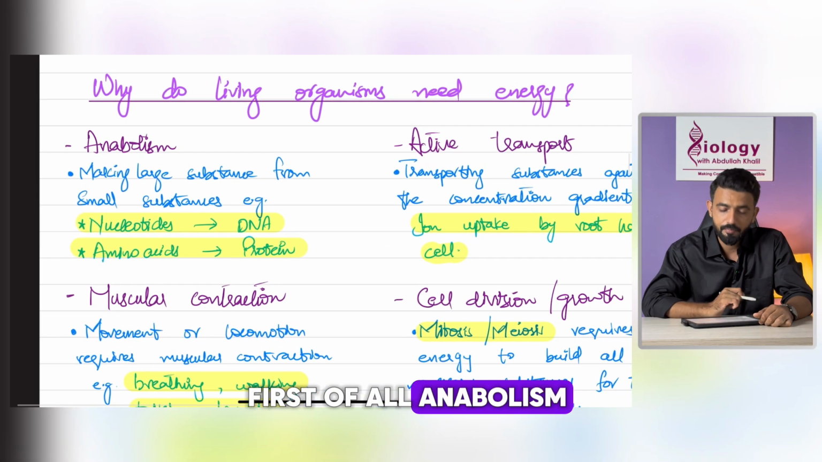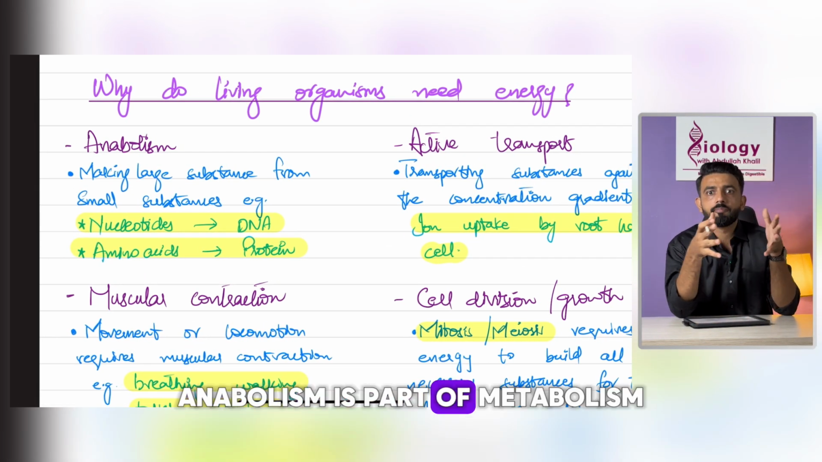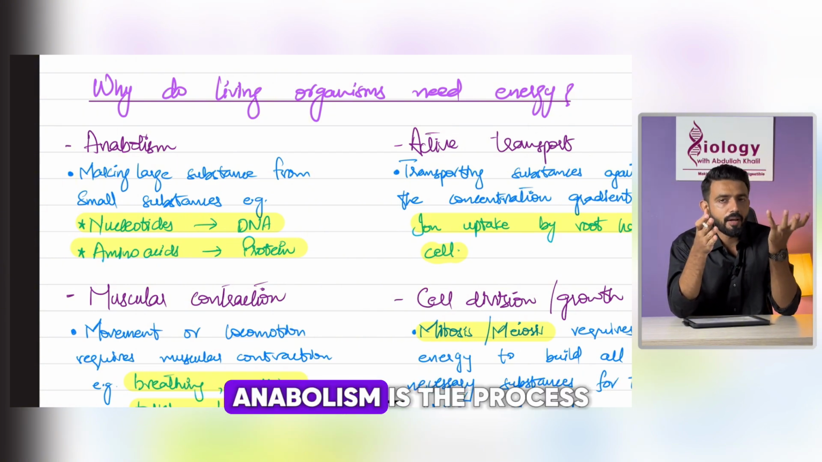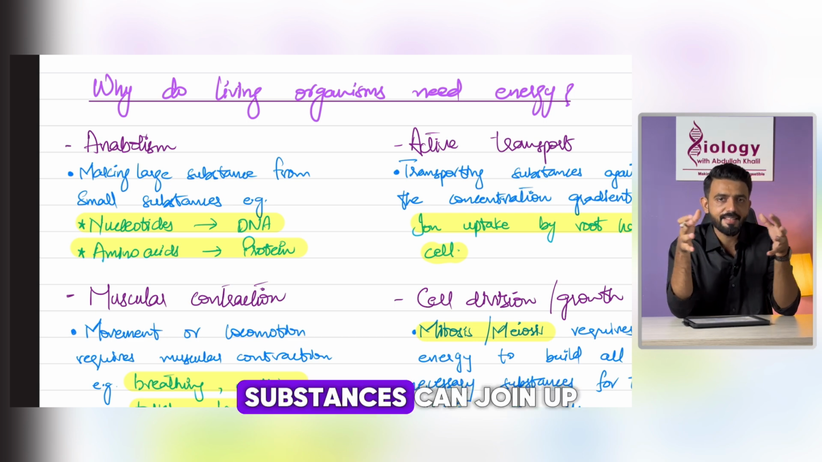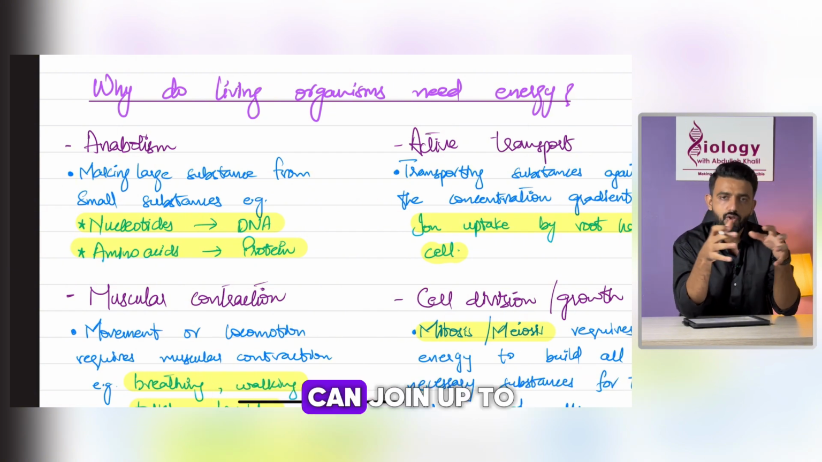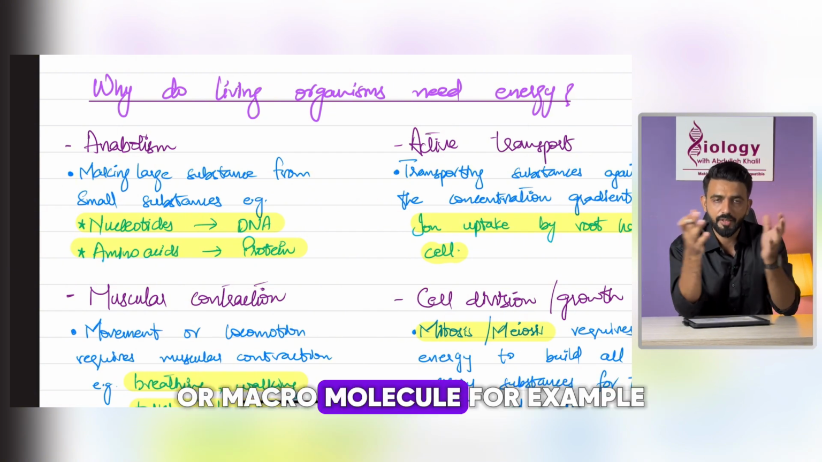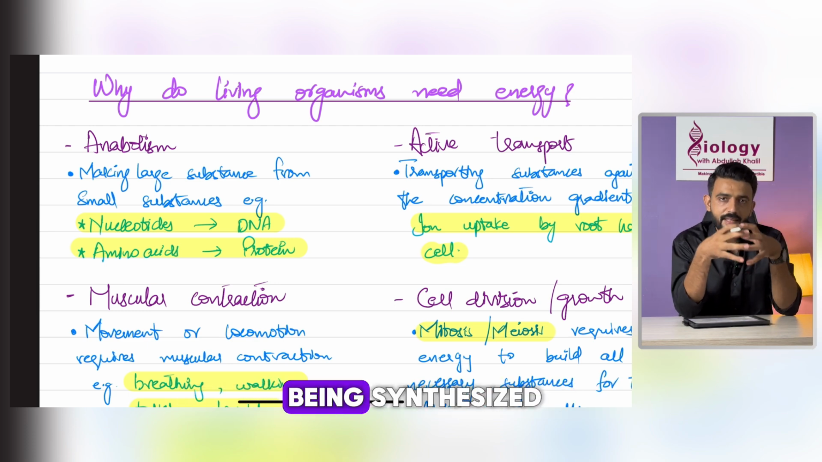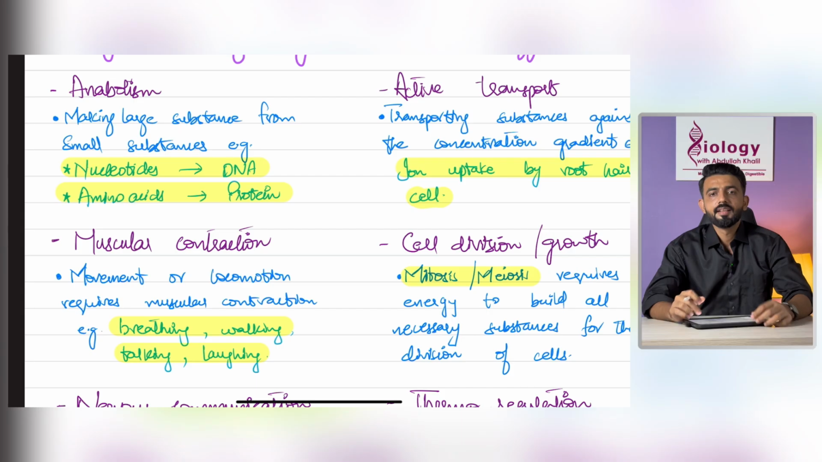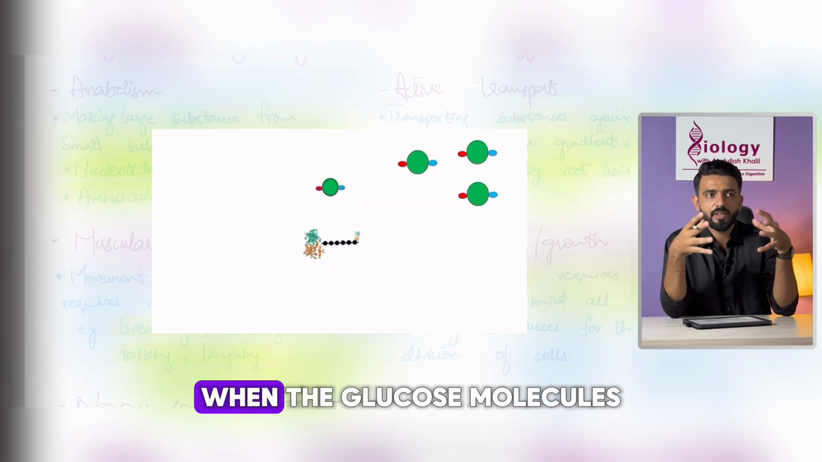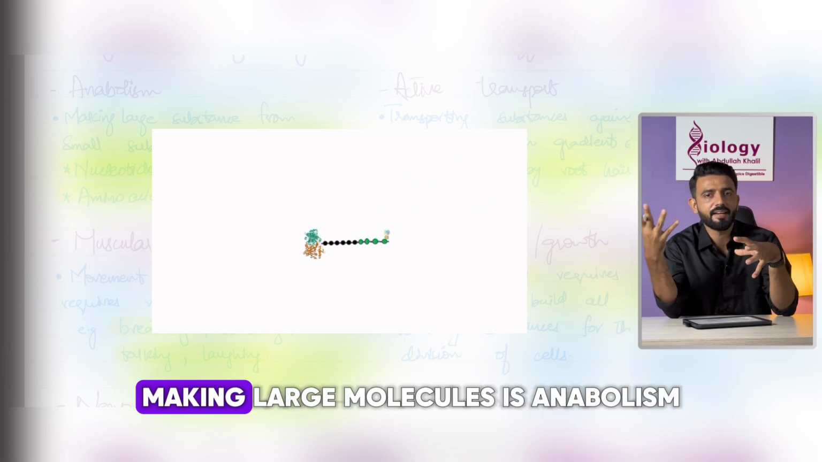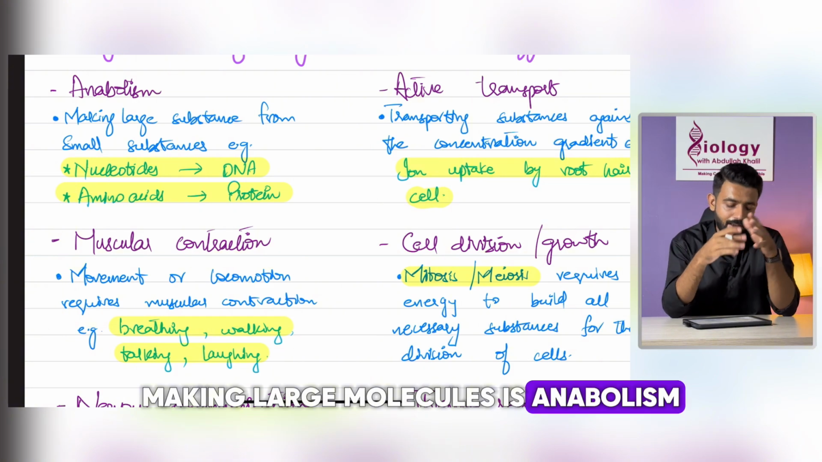First of all, anabolism. Anabolism is part of metabolism. Metabolism is divided into two types, catabolism and anabolism. Anabolism is the process in which smaller substances join up to make one larger substance, a macromolecule. For example, when proteins are synthesized, smaller amino acids join up to make a larger protein. Similarly, glucose molecules line up to make glycogen, cellulose or starch. So smaller molecules making large molecules is anabolism, and it requires energy.